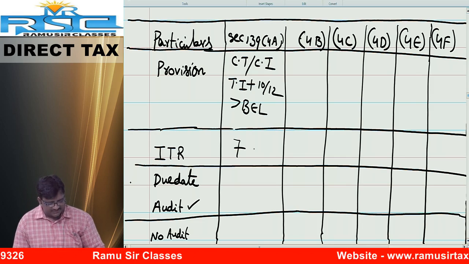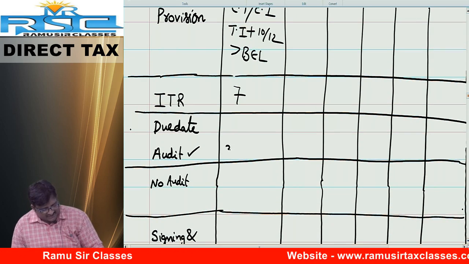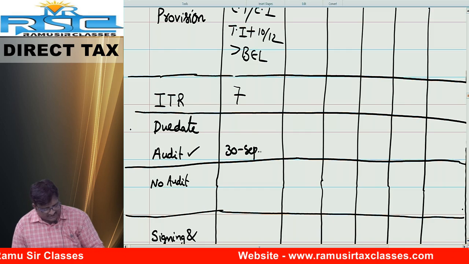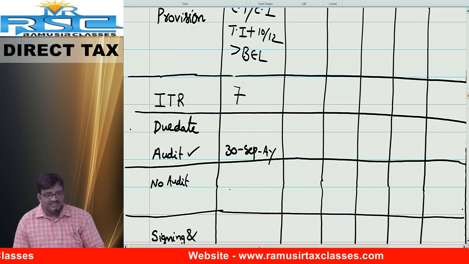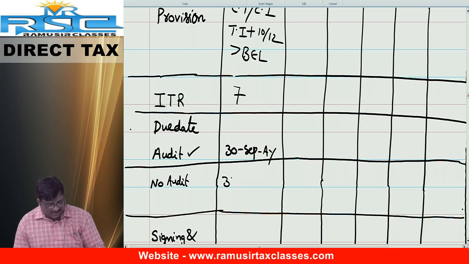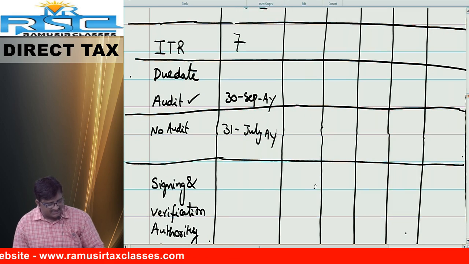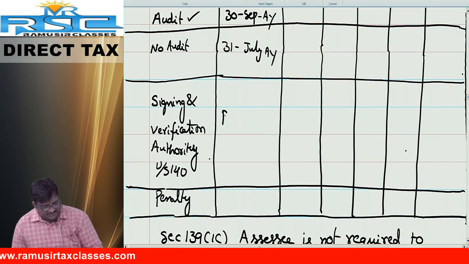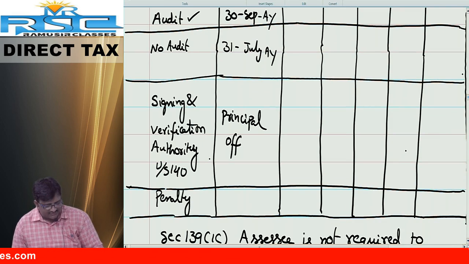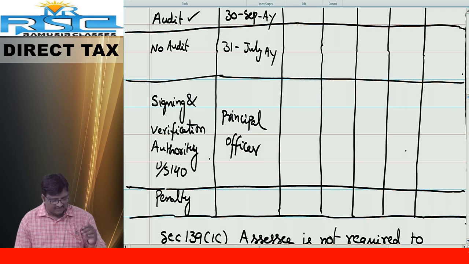ITR number 7. Next one, due date. If audit is applicable, on or before 30th September of the assessment year. If audit is not applicable, on or before 31st July of the assessment year. Next one, signing and verification authority. Under section 140, who is the person, friends? The principal officer or authorized officer of the charitable trust has to sign the return of income.